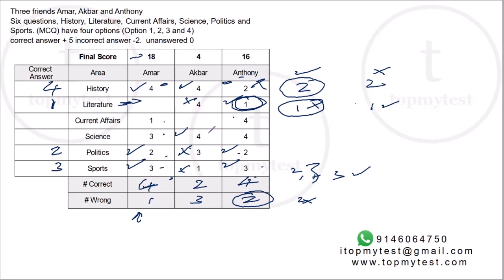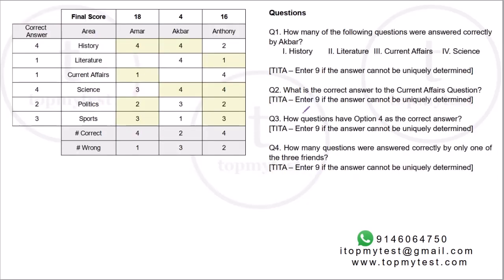Similarly, for the science question, 4 is the correct choice. Akbar got it right. Anthony will also get it right, which means Amar got it wrong. Now Amar's error is already fixed. So for current affairs, Amar will be correct and Anthony will be wrong. We have fixed the entire table. We know every question's correct answer. Basically, we can solve anything that we want to. Let's go to the questions and try to solve this.